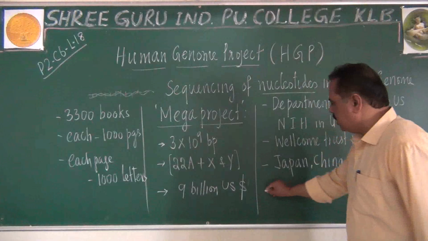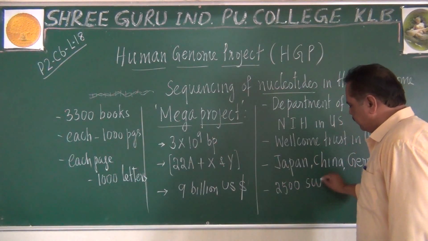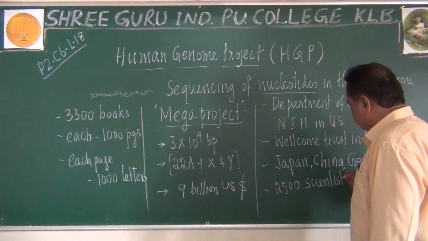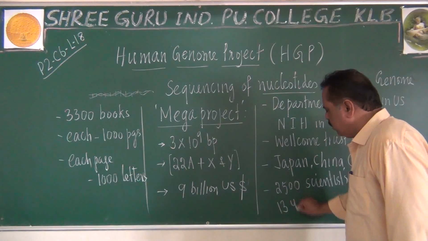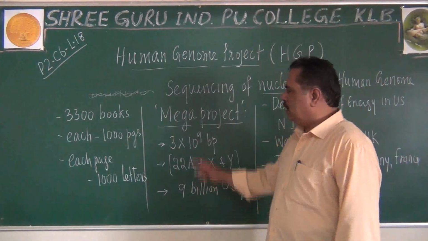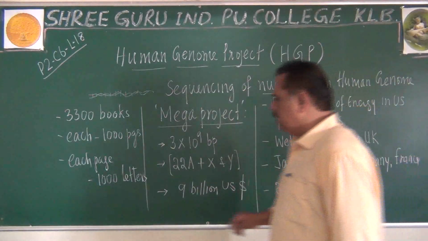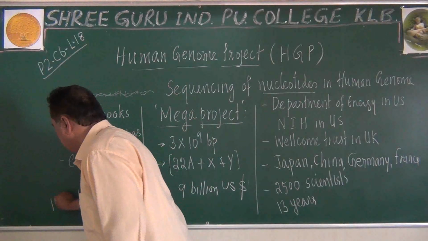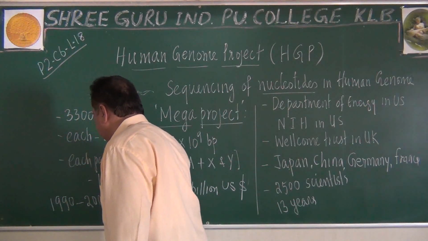Remember, it was told that more than 2,500 scientists worked in this project, and for 13 years they worked on it. It started in 1990 and they worked until 2003.